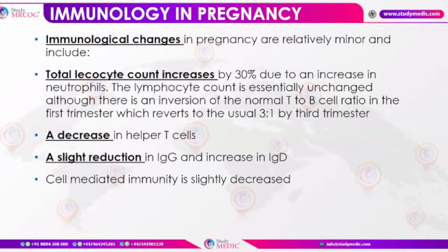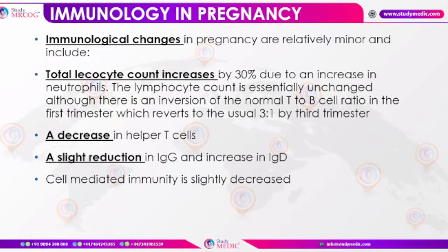In pregnancy, the immunological changes are relatively minor, and these changes include that the total leukocyte count, which is your exam question, increases by 30% due to an increase in the neutrophils. The lymphocyte count is essentially unchanged. Although there is an inversion of the normal T to B cell ratio in the first trimester, which reverts to the usual 3:1 by the third trimester. Okay, so certain changes are taking place. Among those, the leukocyte count is increasing by 30%.